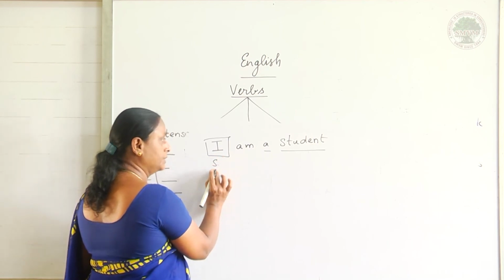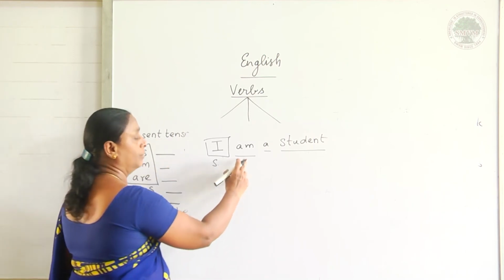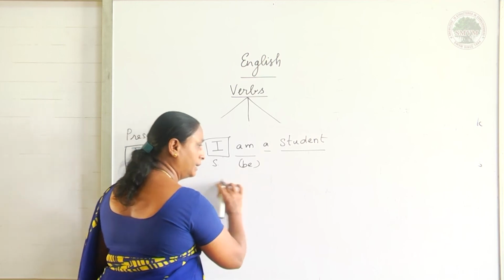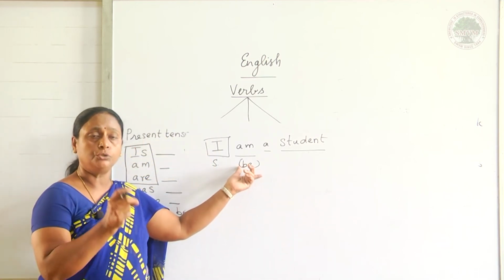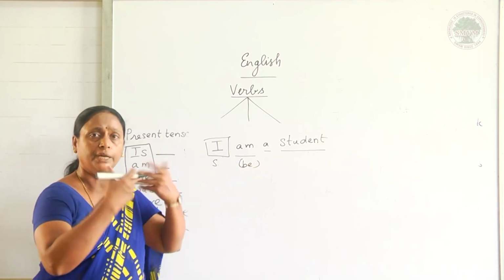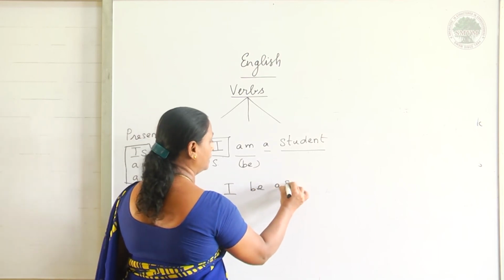When my subject is I, my verb here, the be verb should be am. This is called be verb. So, when I write a sentence and the dash is given as be verb, maximum you are committing a mistake. Be means you have to write be. So, what you are writing? I be a student.